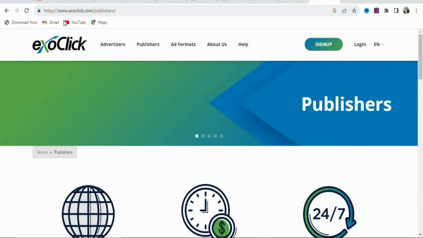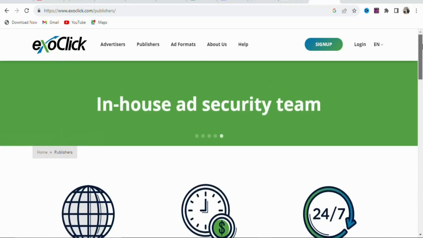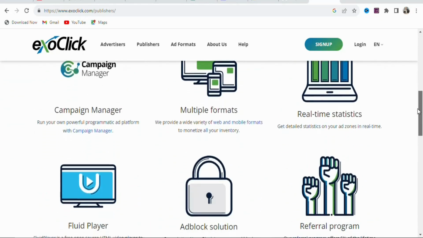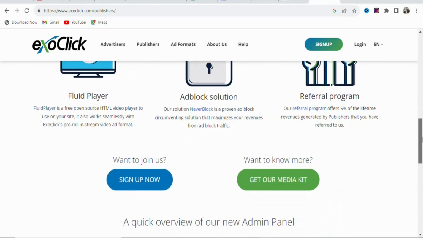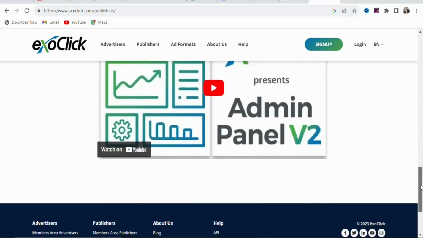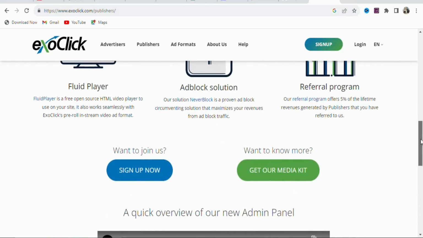So you have to search for exoclick. Once you search for it, you are going to find a page like this. This website is one of the websites that have cheap cost per click. So if you're a beginner with low budget, you can use this platform to advertise your link and then get many people from the country that you are targeting so that they can click on your link and then complete the offer for you to make money.